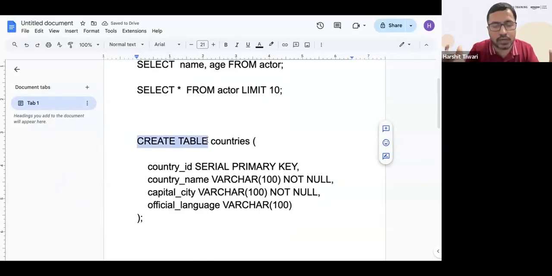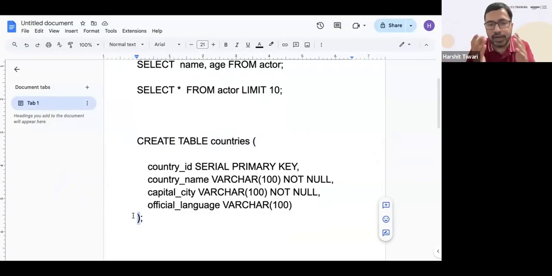So create table, this is your SQL query. You're writing create table. Then you need to give the name of the table. What name do you want to give to the table? I'm saying create a table called countries. Now inside that, you have this bracket opening here, this bracket closing here. So what is there inside that table?